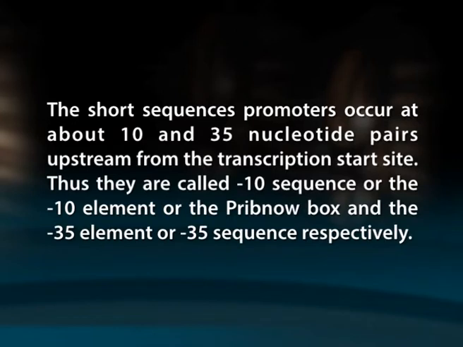These promoter sequences occur at about 10 and 35 nucleotide pairs upstream from the transcription start site. Thus, they are called -10 sequence or the -10 element or the Pribnow box, and the -35 element or -35 sequence respectively. These sequences vary slightly from gene to gene and some nucleotides are highly conserved. The nucleotide sequences that are present in highly conserved region are called consensus sequences.